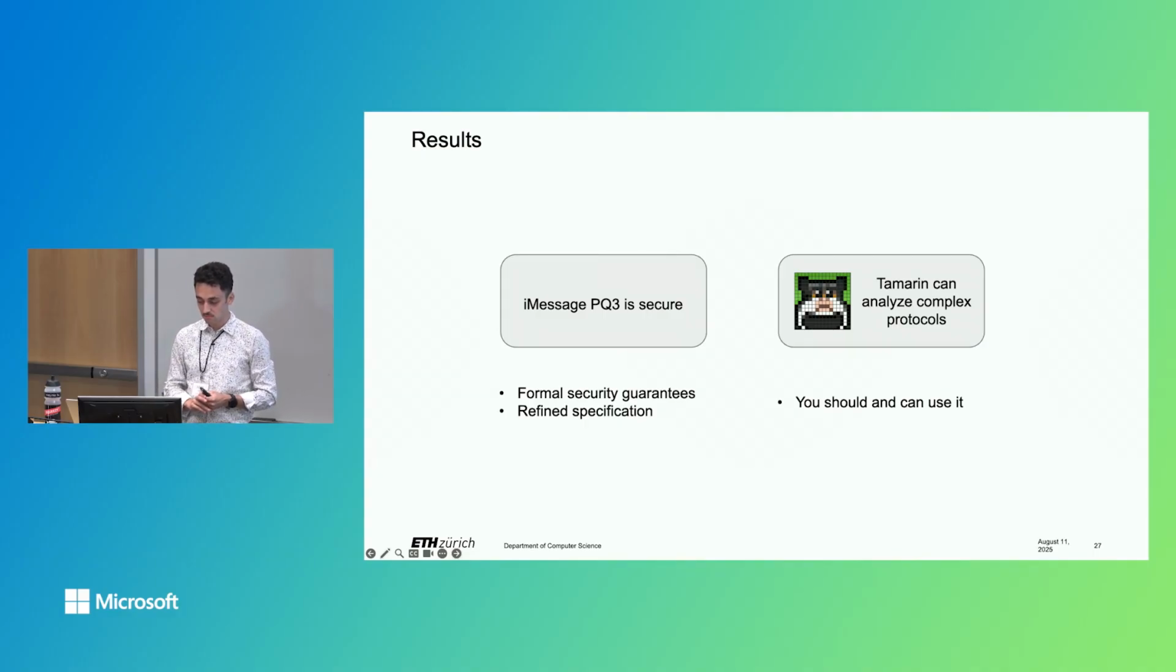But two positive outcomes of the analysis are that we now have formally specified security guarantees, including which keys may leak when. And during our collaboration with Apple, we refined the specification a bit. For example, we were required to add a small assumption to prove replay protection. That was not obvious to us in the beginning, but the assumption was, in hindsight, trivial.